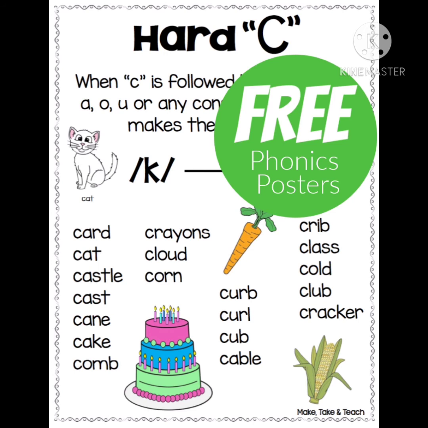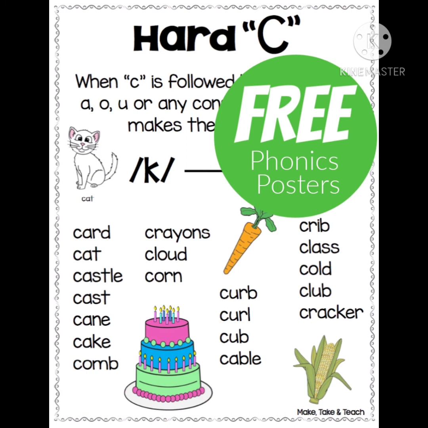Next word. Crayon. The letter C is followed by R. It's a consonant, so it gives the sound of K. Crayon. Next word is cloud. The letter C is followed by L. It's a consonant, so it gives the sound of K. Cloud. Next word. Corn. The letter C is followed by O. So it gives the sound of K. So we say it as corn.